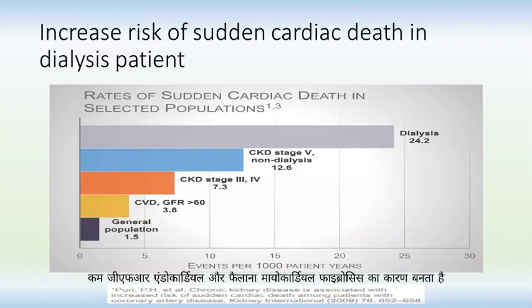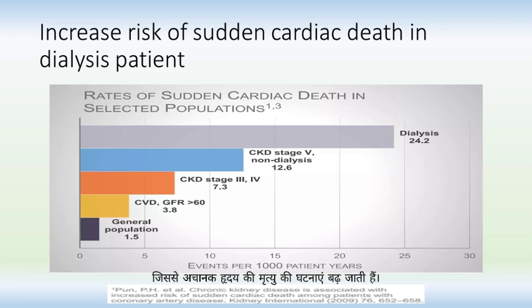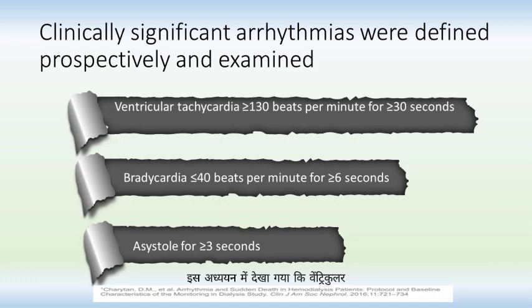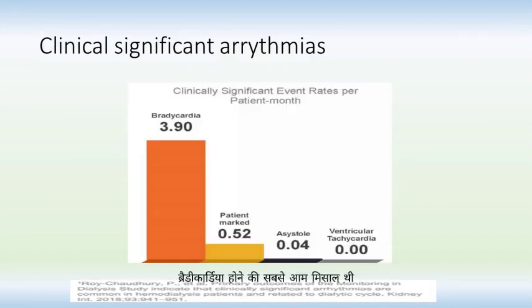Reduced GFR causes endocardial and diffuse myocardial fibrosis that increases the incidence of sudden cardiac death. Each 10 ml per minute per 1.73 meter squared reduction in GFR is associated with an 11% increased risk of sudden cardiac death. Thus, in dialysis patients, there is the highest risk of sudden cardiac death due to arrhythmias. It was noticed in this study that ventricular tachycardia sustained for more than 30 seconds, or bradycardia for more than 6 seconds, or asystole for more than 3 seconds were associated with arrhythmias. Bradycardia was the commonest precedent to occurrence of arrhythmias.